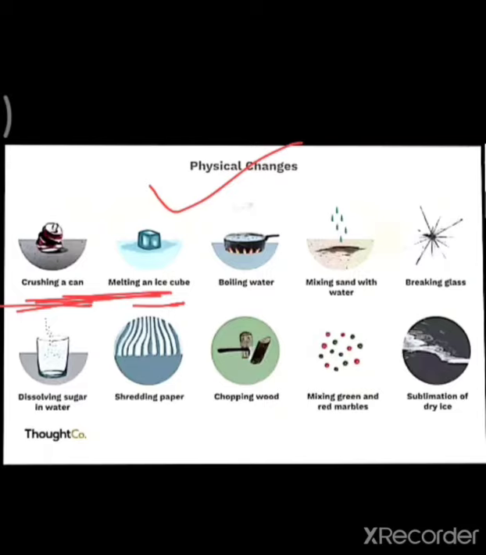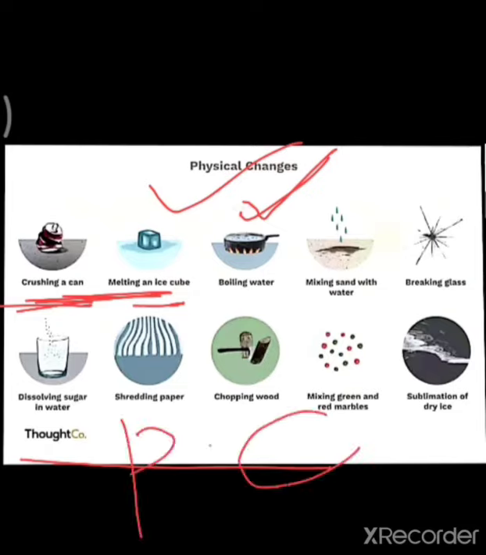See, this boiling water. When your water boils, at that time your water evaporates and it goes up. If we collect the water vapor and cool that water vapor, again we can get back the water. In this way, your physical change is reversible and temporary.